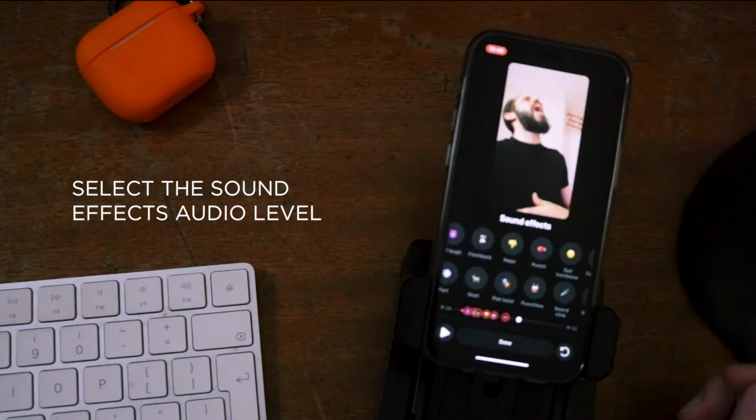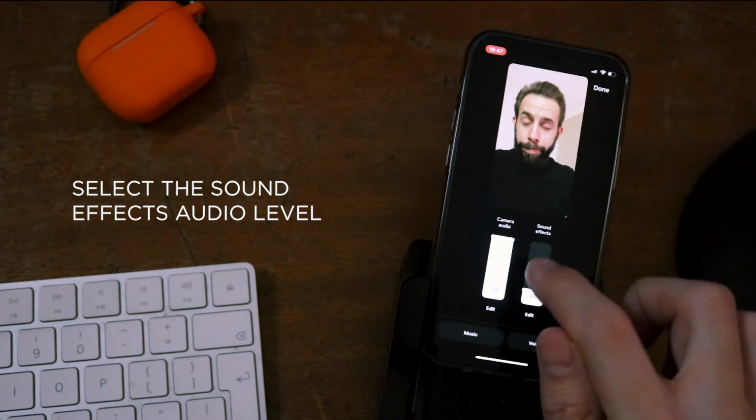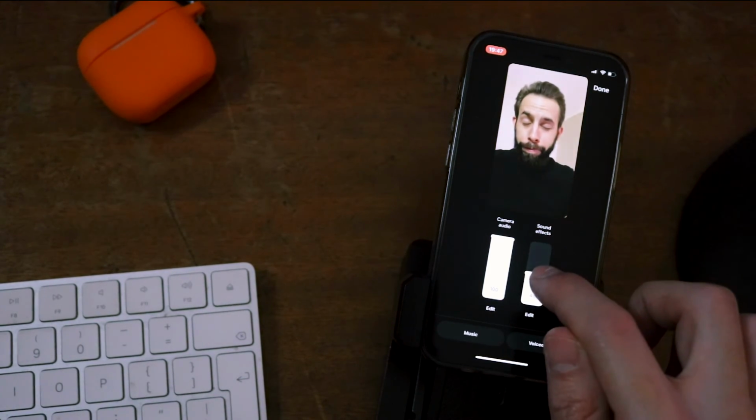Once you have added any amount of sound effects, you can also choose the sound effect audio level.